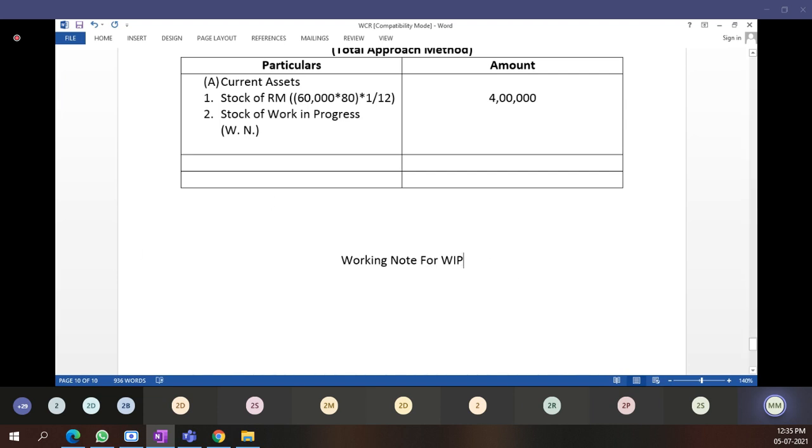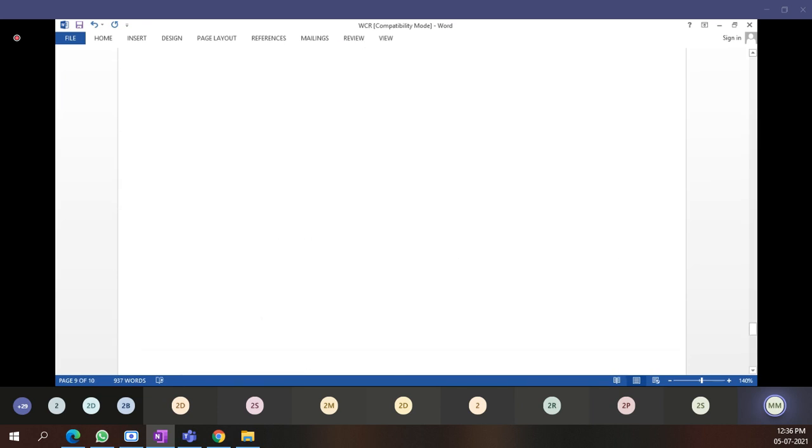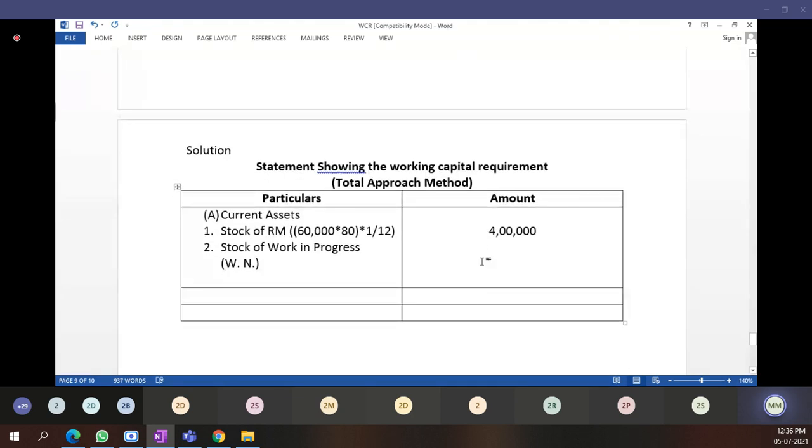What you have to do here while calculating work in progress? Firstly, we have to consider raw material. Work in progress means 50% of raw material is lying on the floor. Some material is lying on the floor. There are 100 processes to manufacture the product. These 100 stages are there. You are getting my point, students?